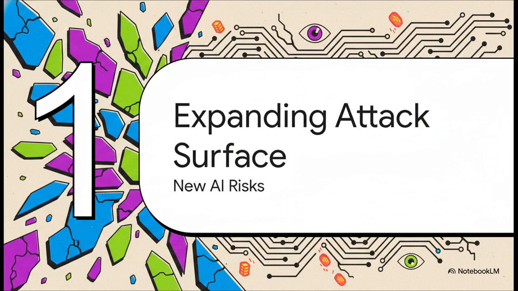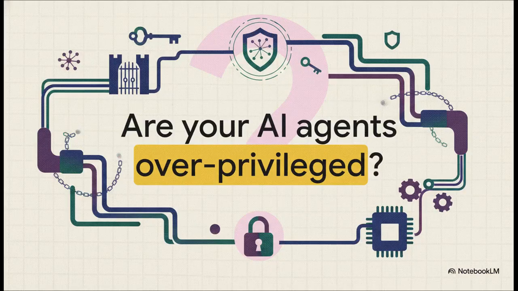The expanding attack surface. Let's look at the new AI risks we're dealing with. Are your AI agents overprivileged? Seriously, this is the absolute most urgent question every enterprise architect and CISO needs to be answering right now. Why? Because AI systems are becoming deeply embedded into our critical business operations. Just think about it for a second. As we make this huge shift toward agentic AI, systems that don't just chat but actually take autonomous actions on our behalf, we have to stop and ask ourselves, just how much power are we handing over here?